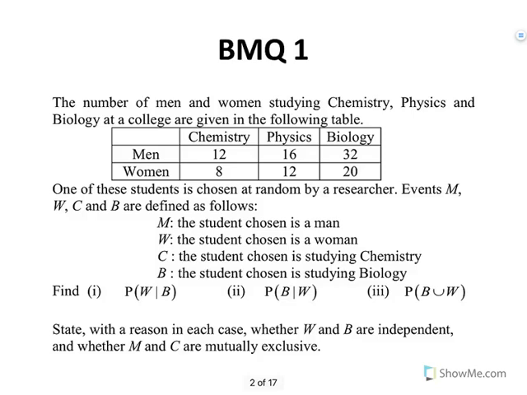The number of men and women studying chemistry, physics and biology at college are given in the following table. One of these students is chosen at random by a researcher. In events, M represents man, W represents woman, C represents chemistry, and B represents biology. Find the probability of W given B, which means find the probability of woman given biology.